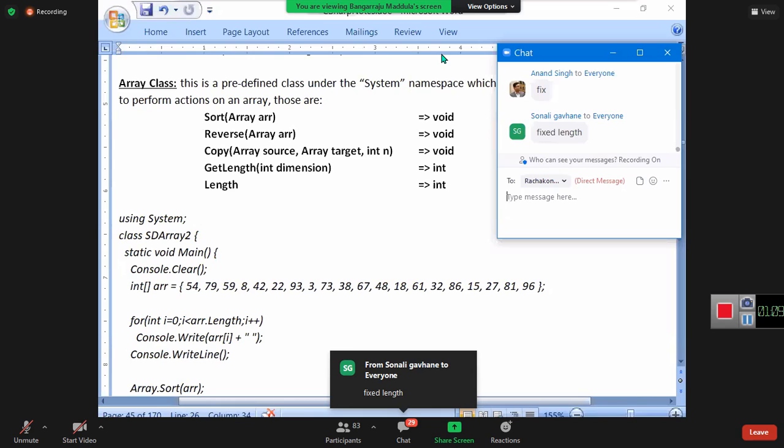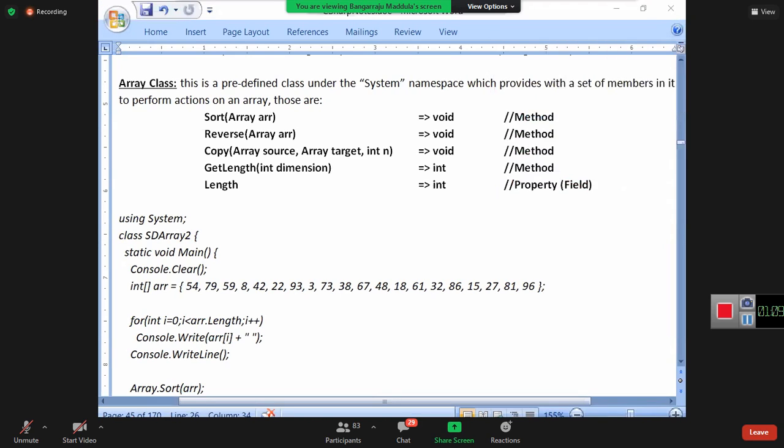If length is a field, do you know what the problem is? It will allow me to assign a new value. But arrays are fixed length, then how can you assign a new value to it? Then what is length, sir? Length is a read-only property in the class Array. You can't assign a value. If you try to assign, you get an error.